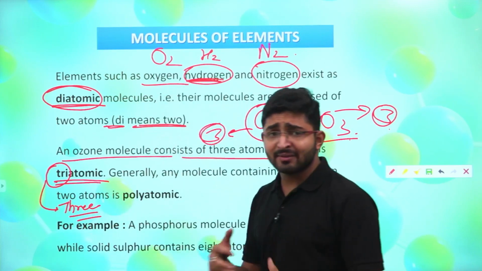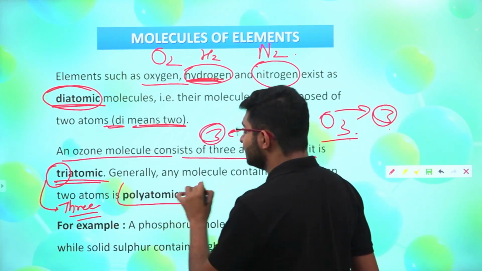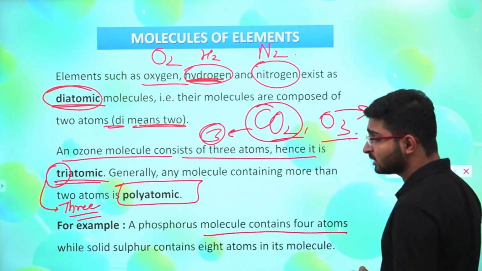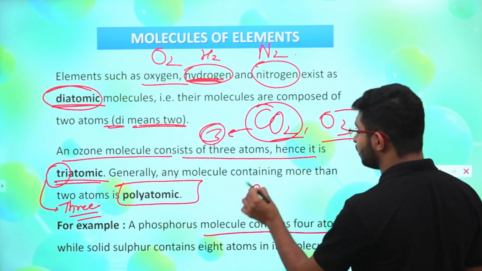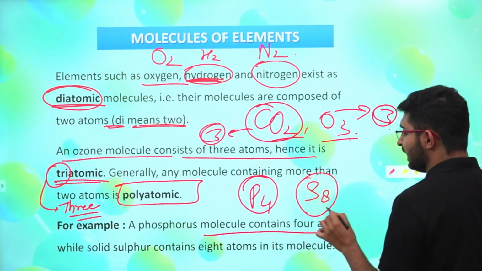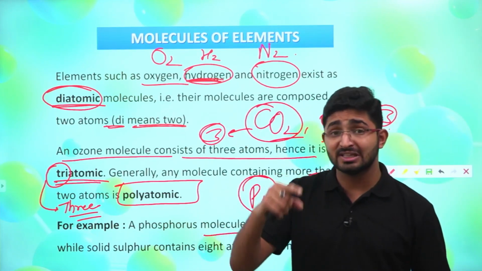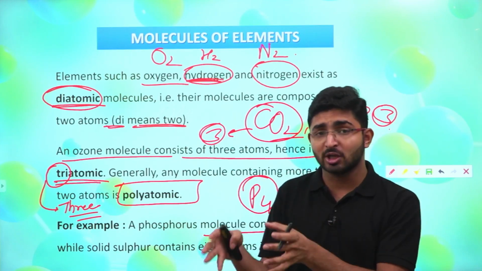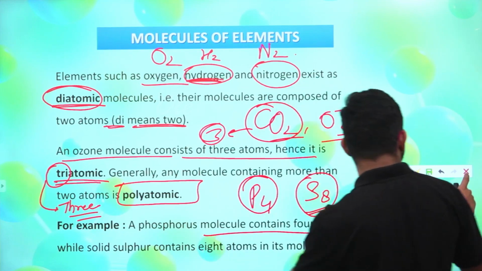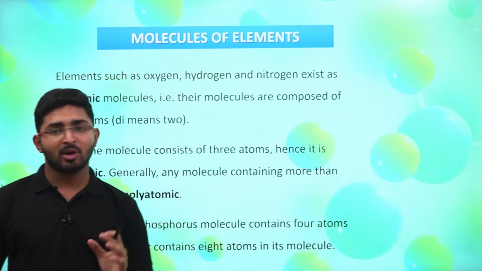And generally wherever we have 3 or more atoms in a molecule, we are going to call them a polyatomic molecule. For example, a phosphorus molecule contains 4 atoms. In the case of sulfur, it has 8 atoms in a molecule, and that's why we are going to call them polyatomic molecules, because wherever we see that there are 3 or more atoms, that molecule will be called a polyatomic molecule. Okay, I hope you got the point of what atomicity is, and what monoatomic, diatomic, triatomic and polyatomic molecules are, right?